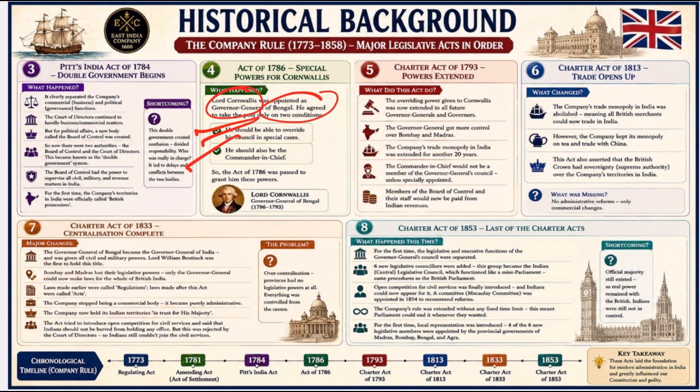Why is this act important? The act made the Governor General much more powerful, and the British believed that strong central authority was necessary to govern India and Indian people effectively.